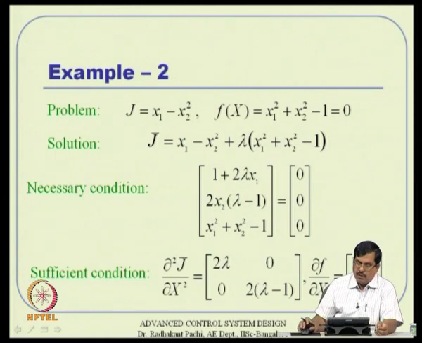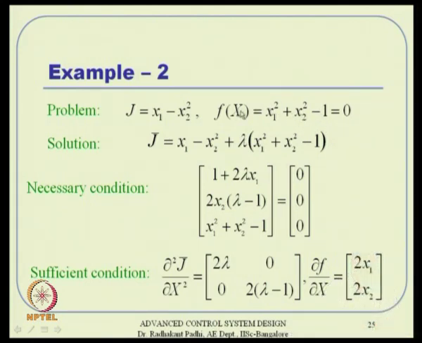We will proceed with another example, where we just change the objective function and the quadratic constraint now. See, this constraint, x1 square plus x2 square equal to 1, is nothing but a sphere in 2 dimensions actually. If you plot it in 2 dimensions, because this is a constrained problem, it is a circle basically, x1 square plus x2 square equal to 1 is a circle equation. So, you have to minimize or maximize this cost function subject to this circle equation actually, right.